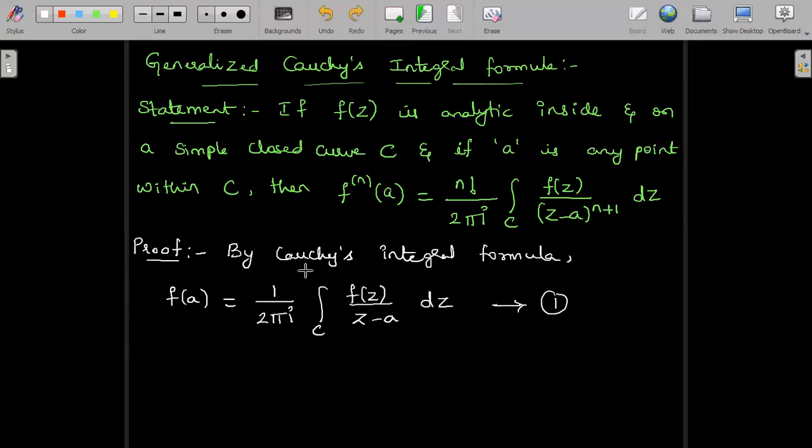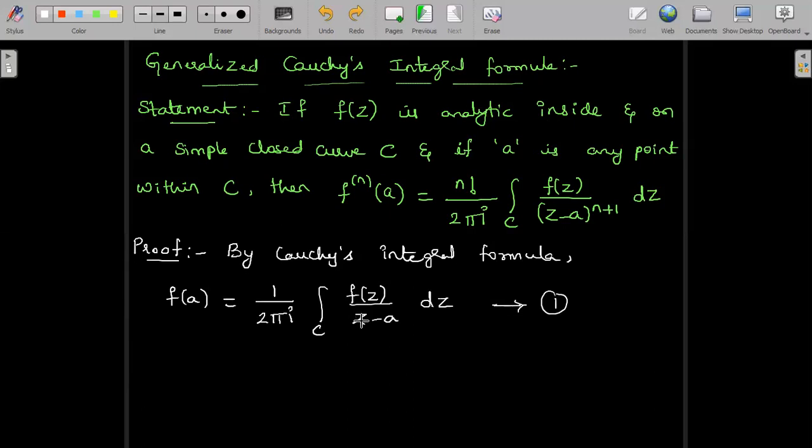On the right hand side, within the integral, it becomes a partial derivative, dou by dou a. So we take d by da on both sides. Left hand side becomes f dash of a, whereas on the right hand side within the integral, d by da becomes the partial derivative dou by dou a.